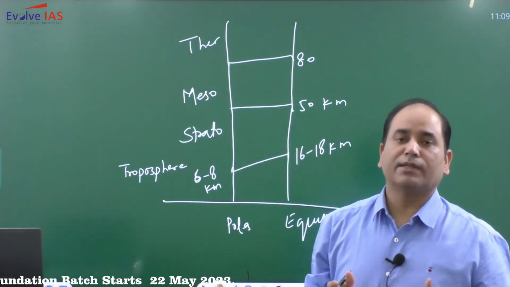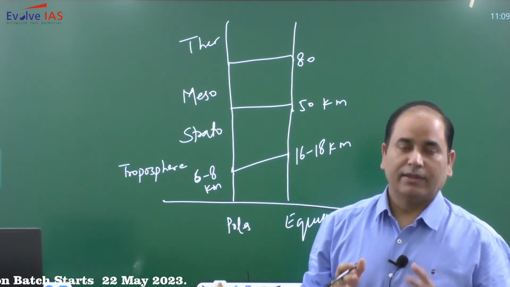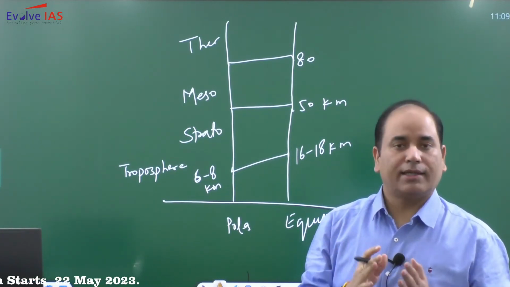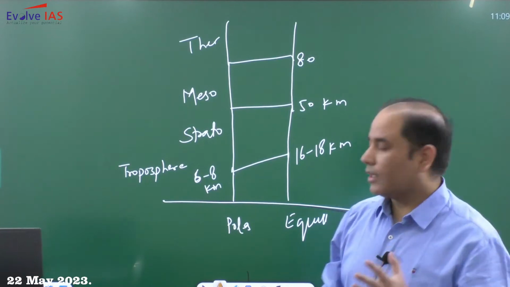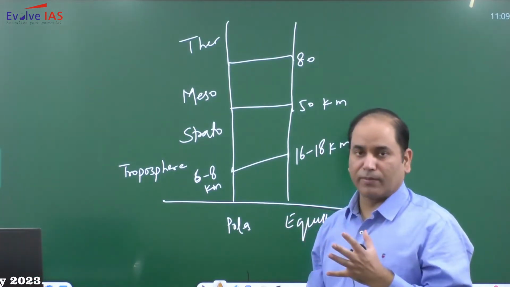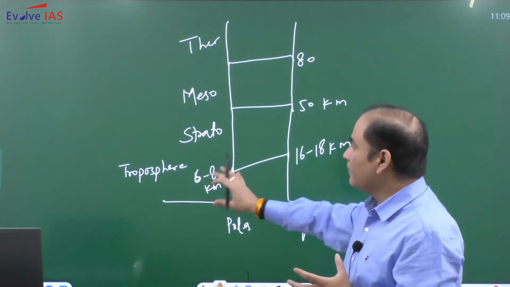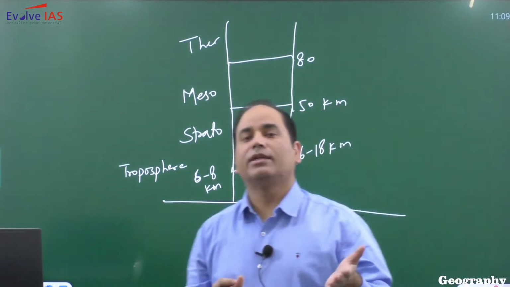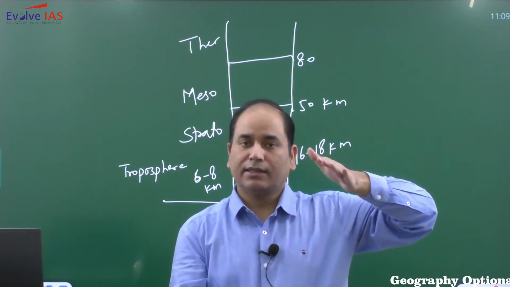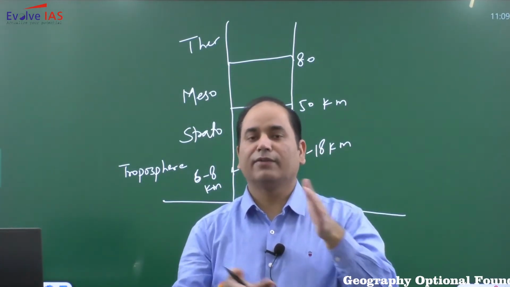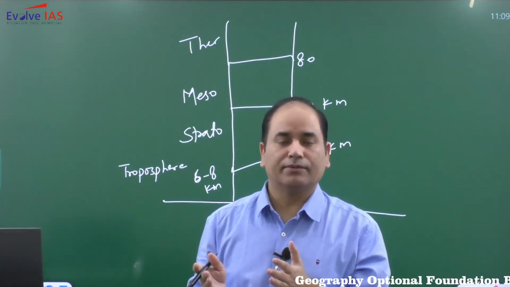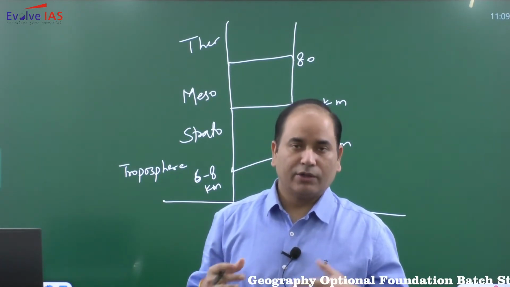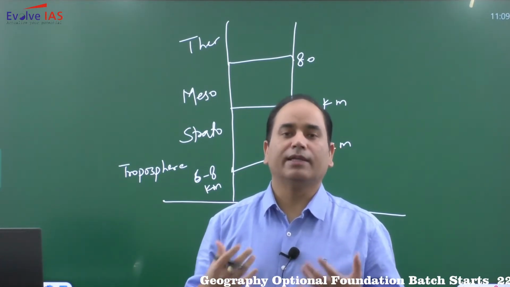Due to the presence of different layers, different phenomena take place. Most of the climatic and atmospheric phenomena are limited to the troposphere. Now the question arises why the troposphere's extent is different over the poles and over the low latitudes or near the equator. The troposphere is simply associated with heating.